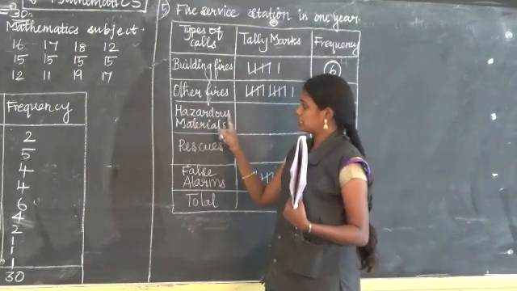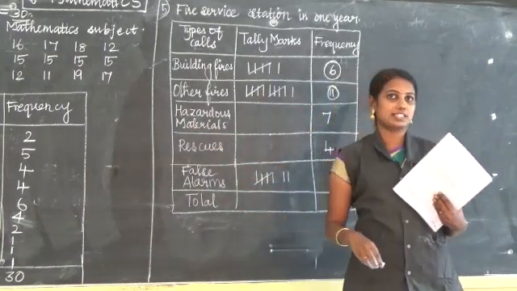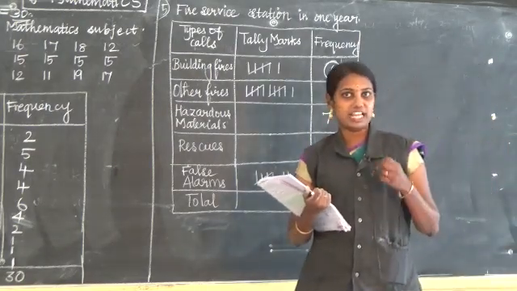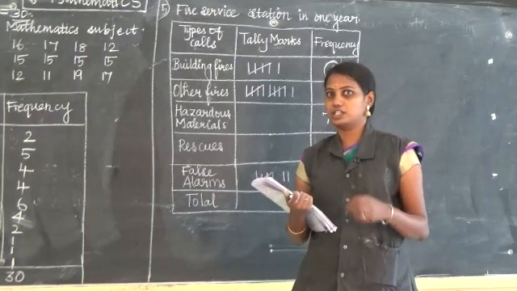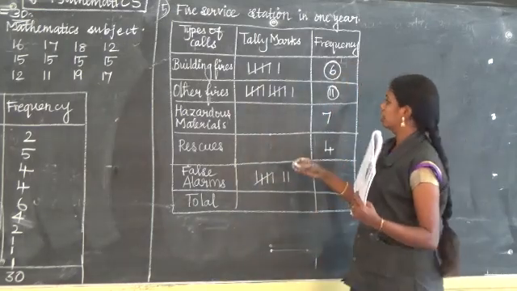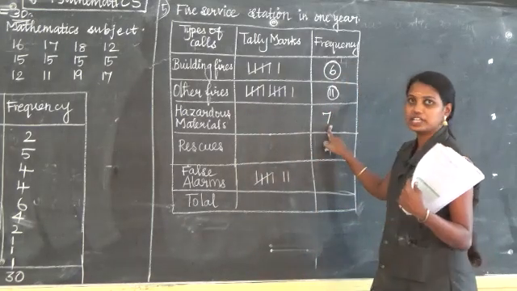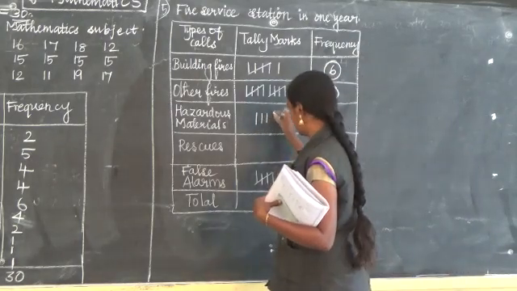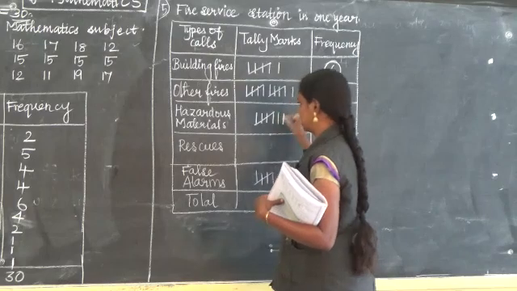Next is hazardous materials. What is meant by hazardous materials? For example, kerosene, petrol, the dangerous things. Okay, hazardous material frequency is given as 7. We are going to make tally marks. 1, 2, 3, 4, 5, 6, 7.